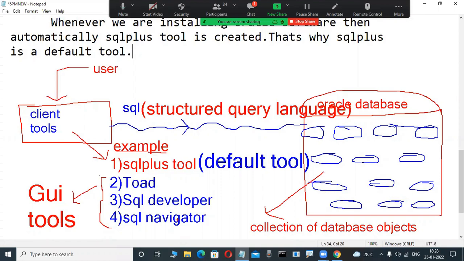We are learning a collection of DB objects. That's all. At least a first-time idea.